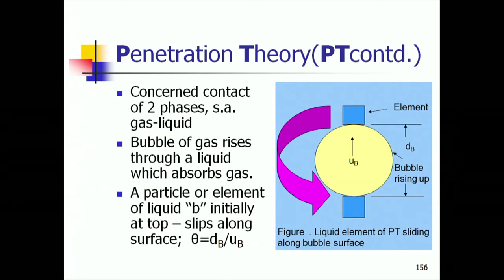If the bubble diameter is dB, then dB by the terminal rise velocity uB is the length of time an element on the average will spend at the surface. So, if you take a bubble about 1 centimeter in diameter and the bubble is rising with about 25 centimeters per second, the time of life of each element here will be 0.04 seconds. That is short enough to conform to our unsteady state description, and we say it is constant.